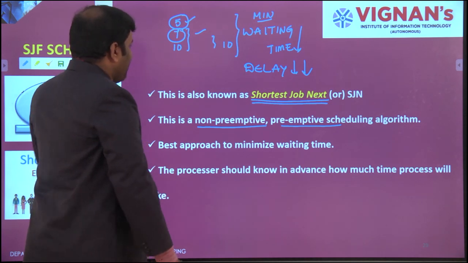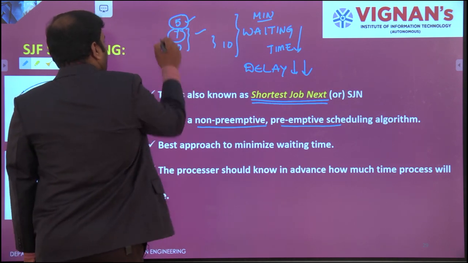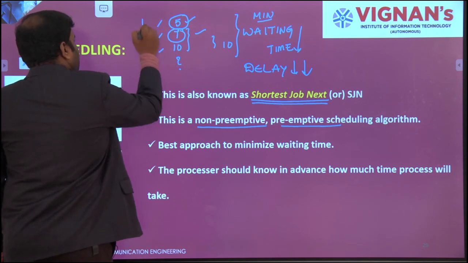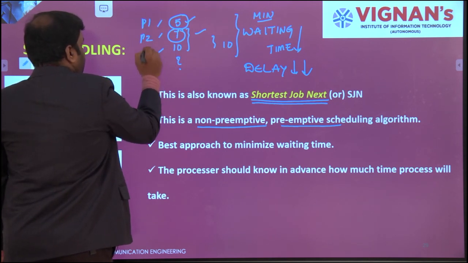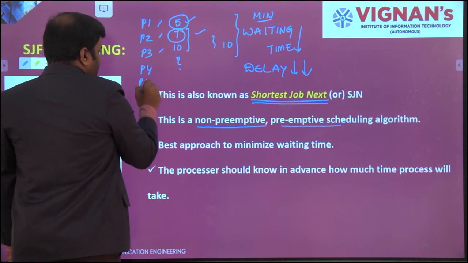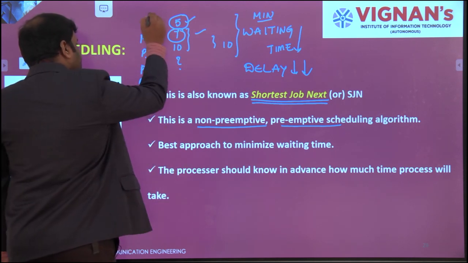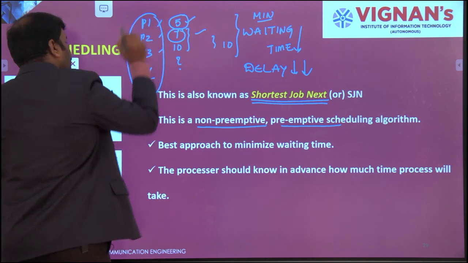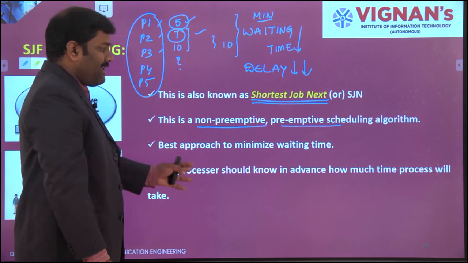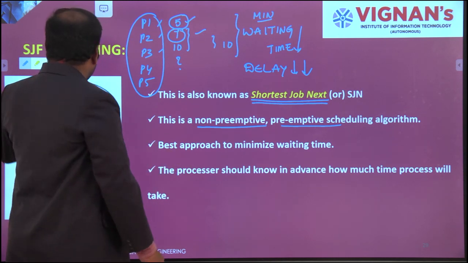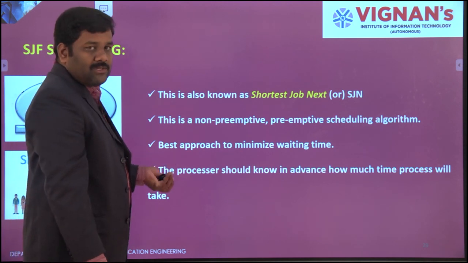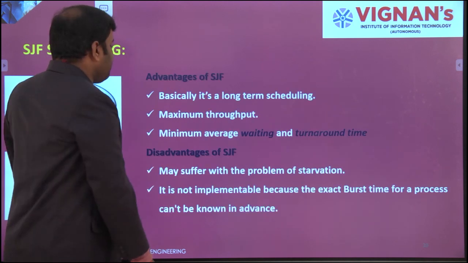The only thing it has to know is how many processes you are using. 1, 2, 3. You already mentioned P1, P2 and P3. Or else if you want, you can mention P4, you can mention P5 also. It needs only this: how many processes are available to execute in this entire process of finishing the task. If it knows that particular number of processes, then obviously it will check which is the shortest one.